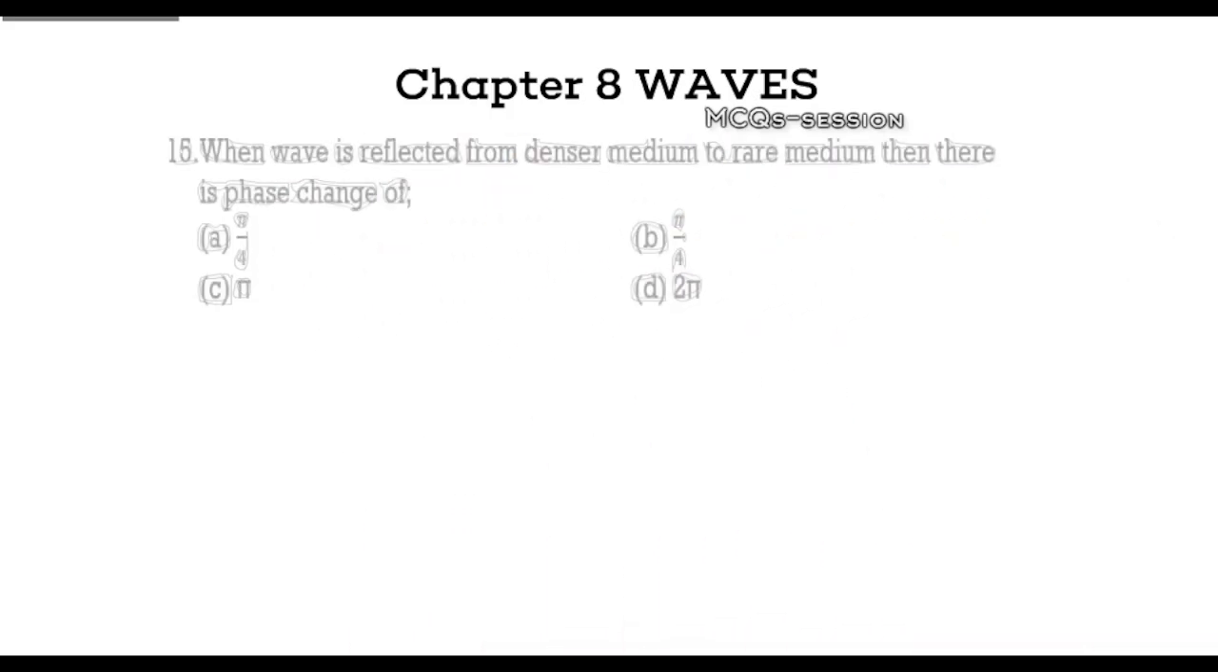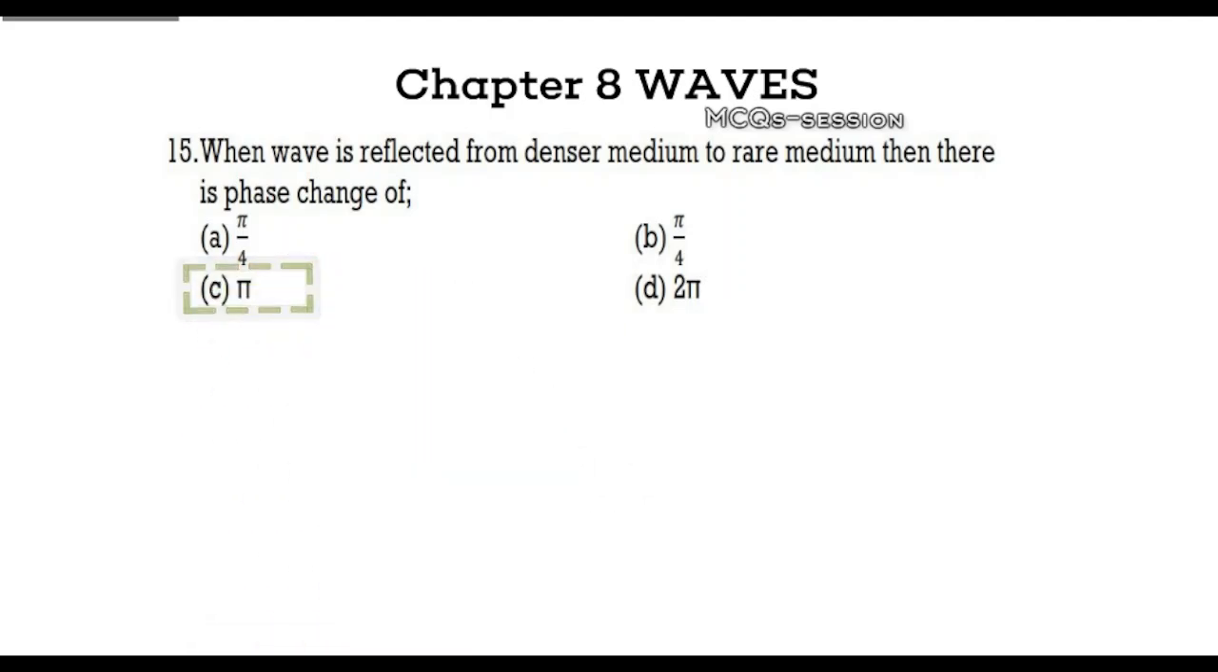Question 15. What is the phase change when a wave is reflected from a denser medium to a rarer medium? Your options are A. Pi by 4, B. Half pi, C. Pi, D. 2 pi. Decide your answer based on wave behavior. Explanation: the correct answer is pi. When a wave reflects from a denser to a rarer medium, there is a phase change of pi radians.